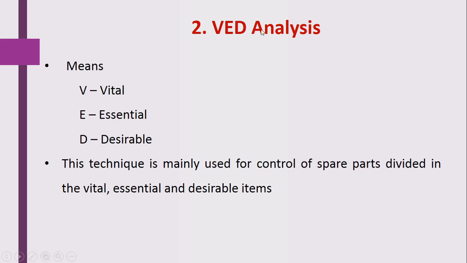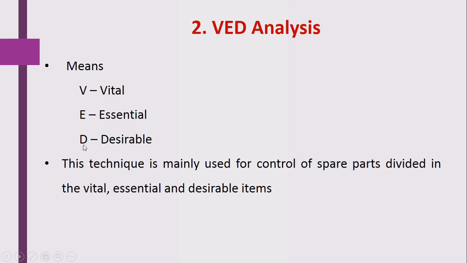So these particular techniques are used in case of the spare parts which are required in the hospital or that particular hospital manufacturing unit. So here V is vital, E means essential, and D means desirable. So that particular parts are categorized in vital, essential and desirable category.